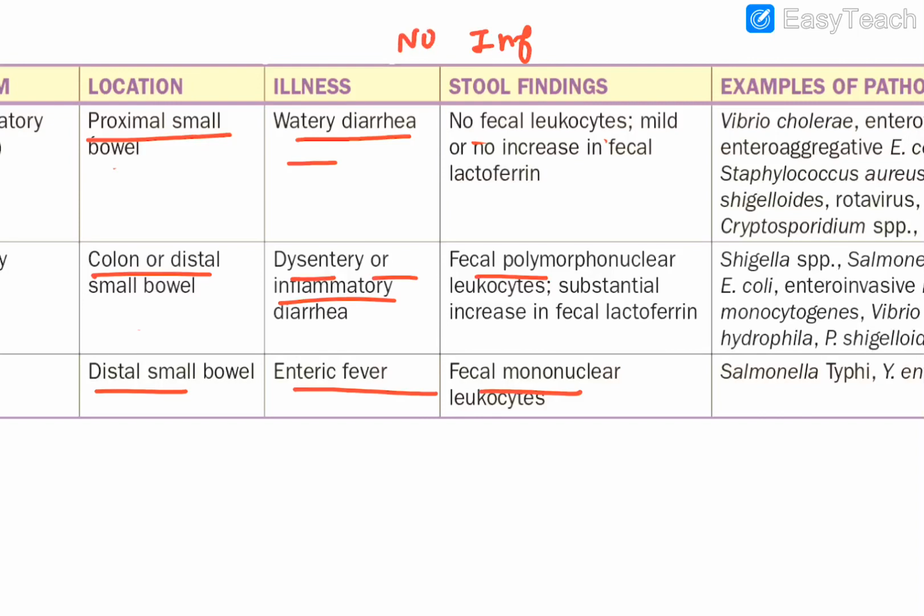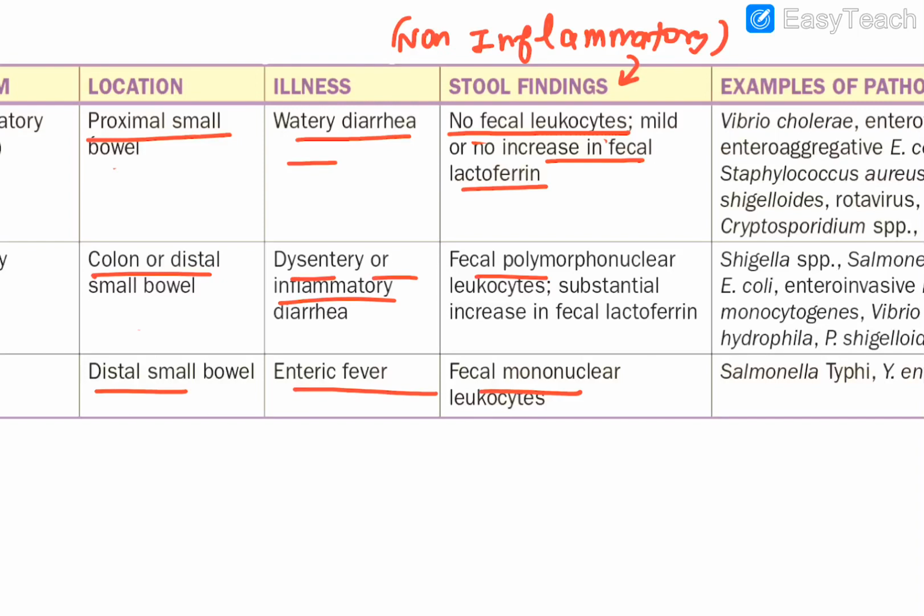First one is non-inflammatory. So obviously there is no inflammation. So obviously there is what? No fecal leukocytes. And there will be no increase in what? Fecal lactoferrin. If leukocytes are not there, then obviously the fecal lactoferrin will not increase. So in the non-inflammatory form of diarrhea, this is the finding you see.